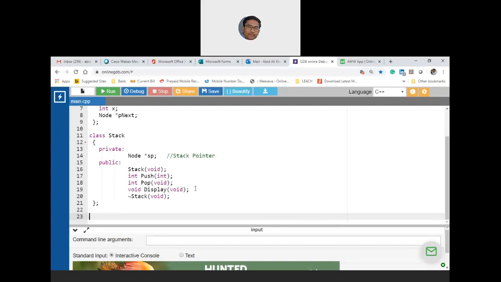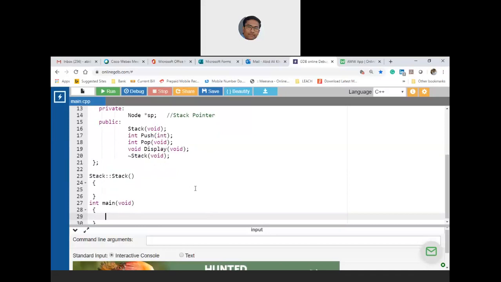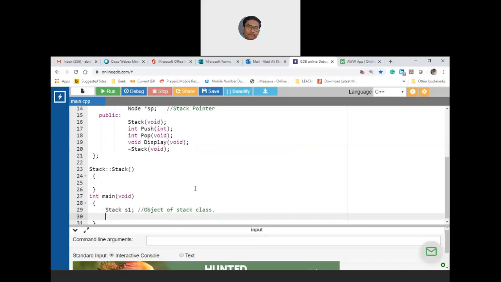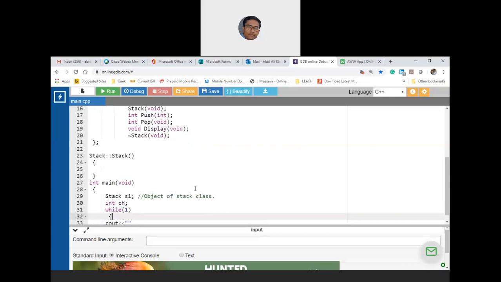Now we start implementing the stack one by one, but before that, let us write the main. It should be int main of void. I'll define a stack class object, let us say S1. I'll throw the options. As usual, I need to take a choice, then an infinite loop, in an infinite loop.